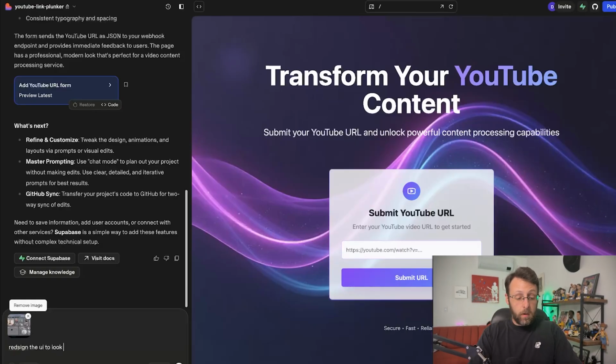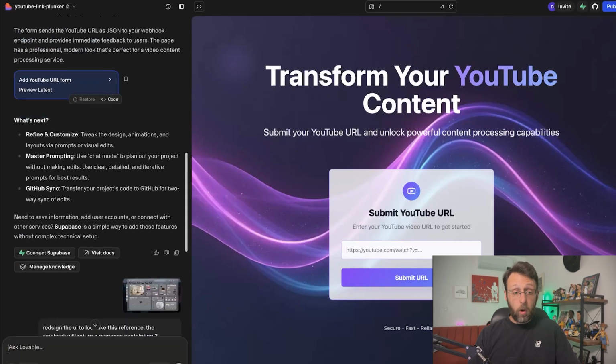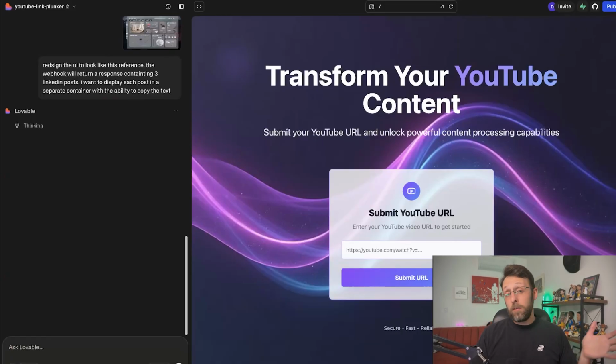Redesign the UI to look like this reference. And then I want to make sure we accommodate the returning post. So I'm just going to say the webhook will return a response containing 3 LinkedIn posts. I want to display each post in a separate container with the ability to copy the text. So I'm just going to go ahead and send this off. Typically, before I redesign UI and things like that, I like to test the system to make sure it works before we go about making it pretty. But since we already grabbed that screenshot, we might as well just do it now.